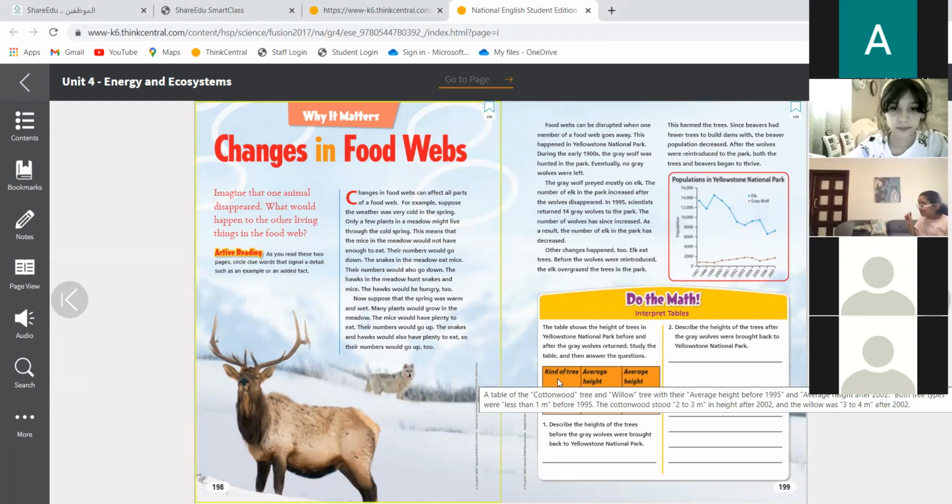For example, the fox eats a rabbit. If there were no rabbits, the carrots would be too many in the ground. The fox will starve because there are no rabbits. And what is going to happen? They will eat us.